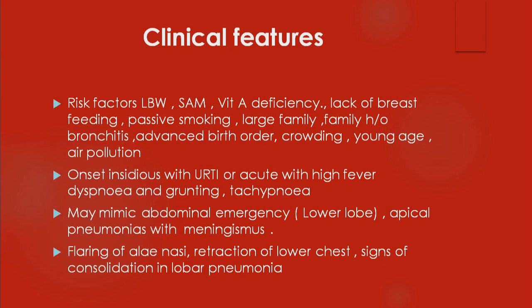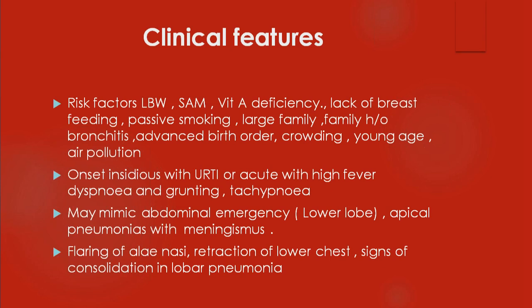In young infants, suppose lower lobe pneumonia is there, the child will have a distended abdomen. This distended abdomen looks as if it is a surgical condition. Remember, if the abdomen is distended, the cause can be infradiaphragmatic or supradiaphragmatic. If it is supradiaphragmatic, it could be a lower lobe pneumonia. It can present as an acute abdominal emergency. And in apical pneumonias, usually there will be neck stiffness also. Clinically, the child may have meningeal signs like neck stiffness or rigidity, because in apical pneumonias that is a feature. These are called red herrings in medicine. They may divert the attention of the clinician from the basic problem. Actually, the child is having a respiratory problem.